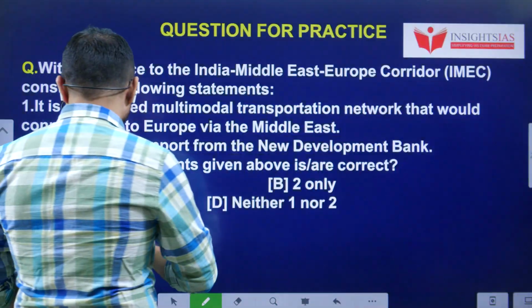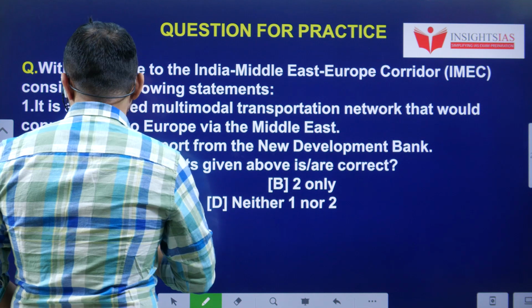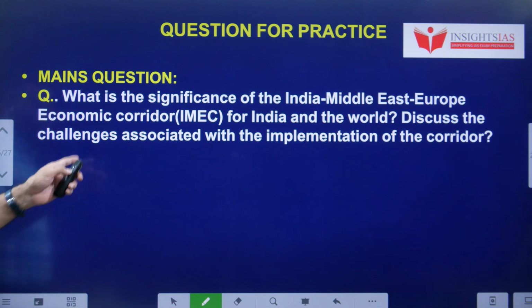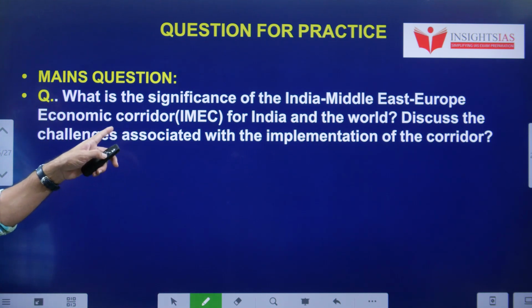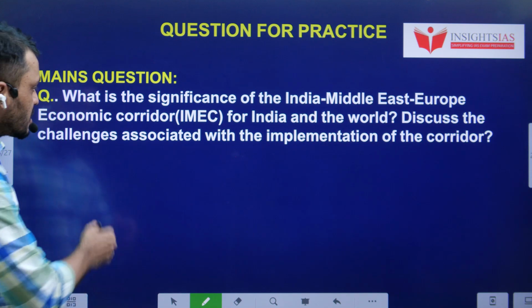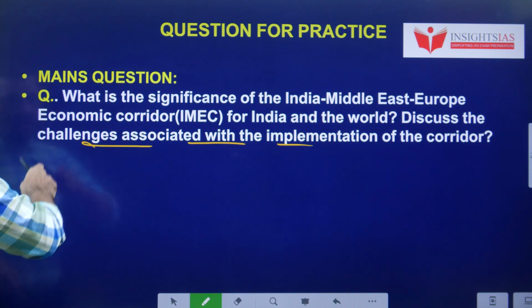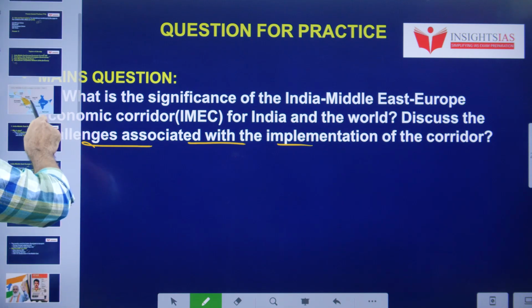Now let's see today's video question. With reference to the India, Middle East, Europe corridor, consider the following statements. Read these 2 statements and pick the right one. Mains question: what is the significance of this corridor for India and the world, and discuss the challenges associated with its implementation? This is today's mains question.